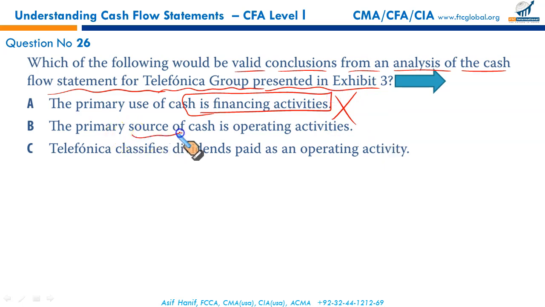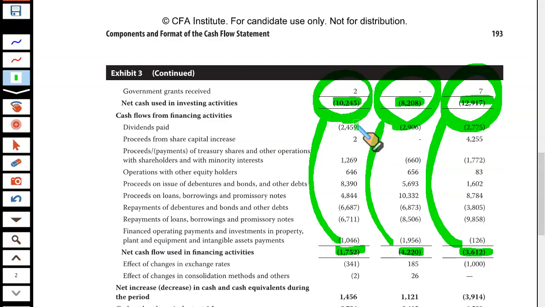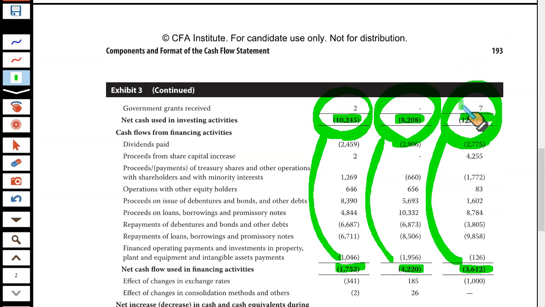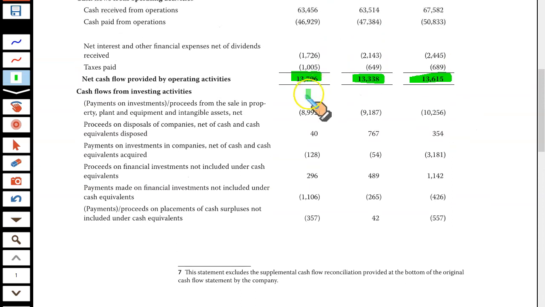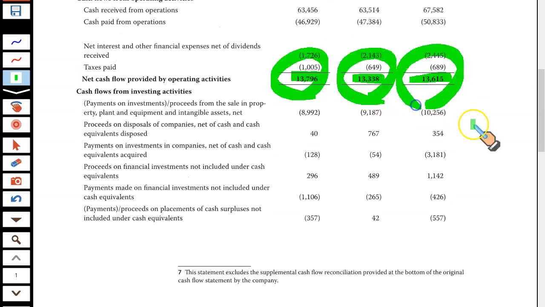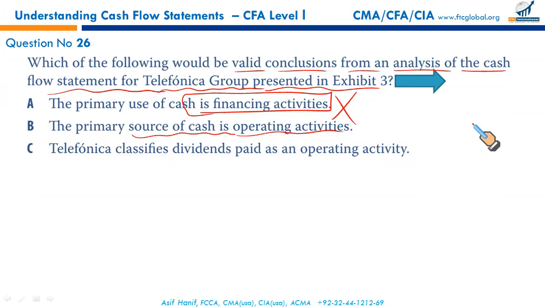The primary source of cash is operating activity. True, all these are negative. Investing and financing are negative in all these years. But look at this. You have sizable inflows from operating activities. Positive, positive, positive. 13.7, 13.3 and 13.65. It's a correct option. Right answer.